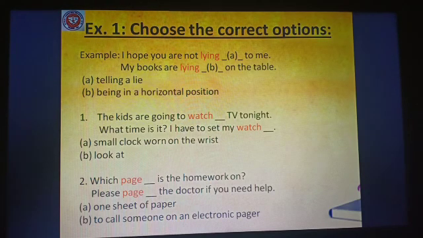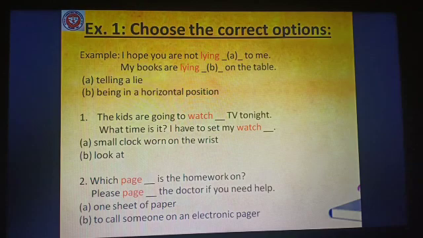Okay, so the first sentence we have lying, which means telling a lie. That's why, see, I have written A. And the second sentence, my books are lying, this lying means being in a horizontal position. That's why I have written B here. I hope it's clear to you. So now I think you can do the next numbers.